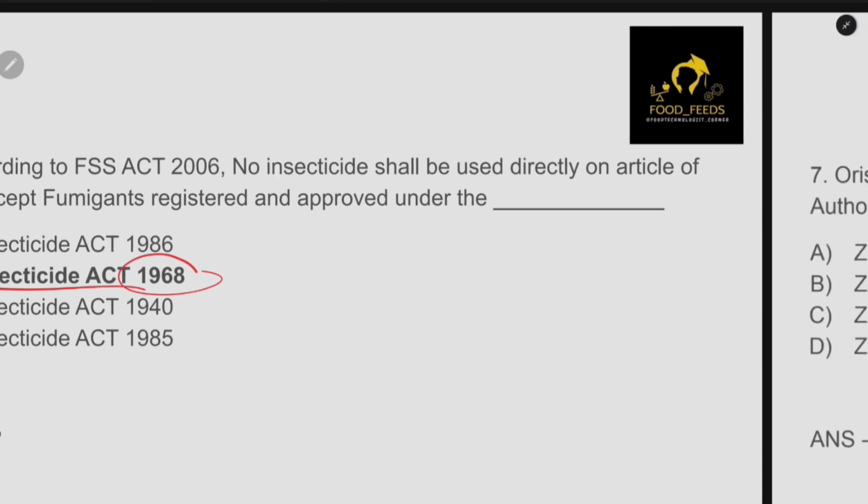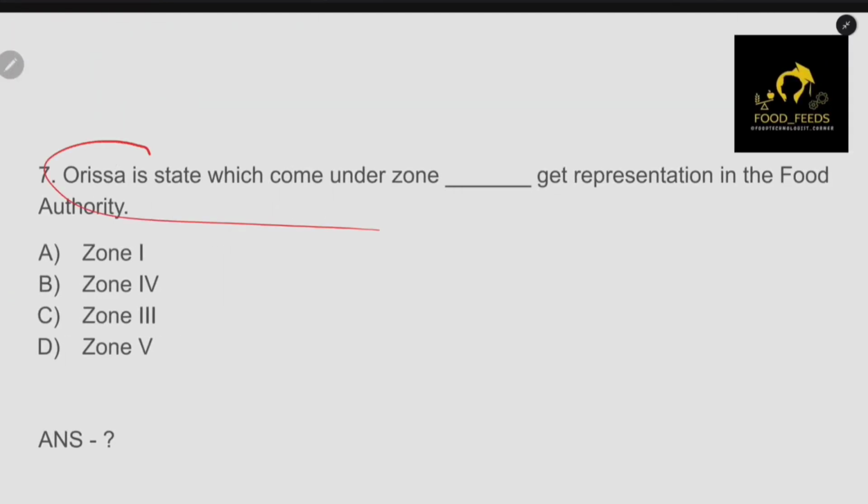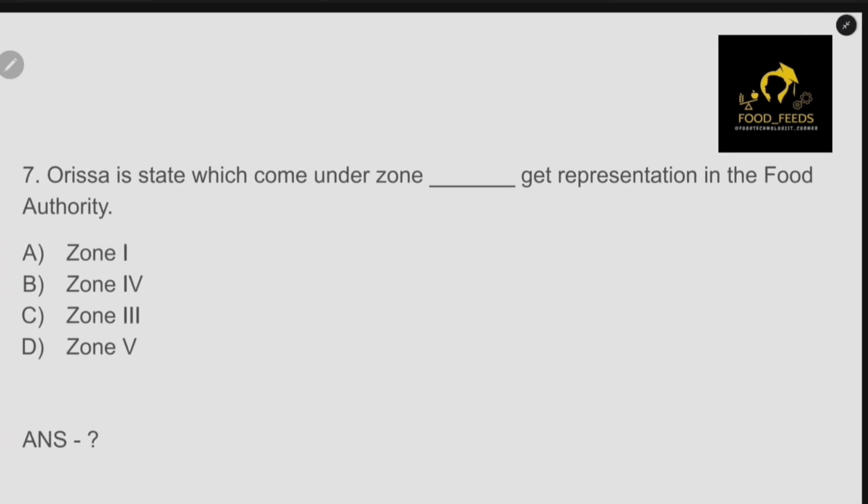Next question. Orissa state comes under which zone represented in the Food Safety Authority? We will discuss zones in detail. Basically, the FSS Act 2006 has two schedules. One is the first schedule, and one more is the second schedule.